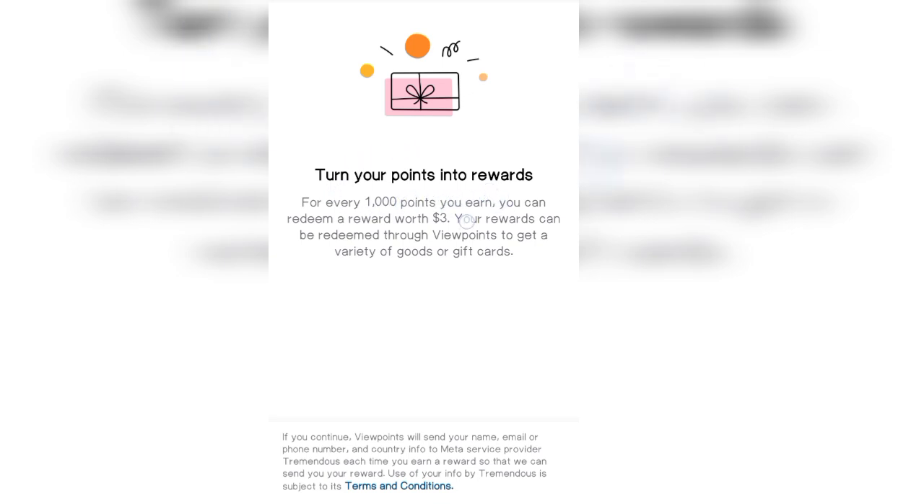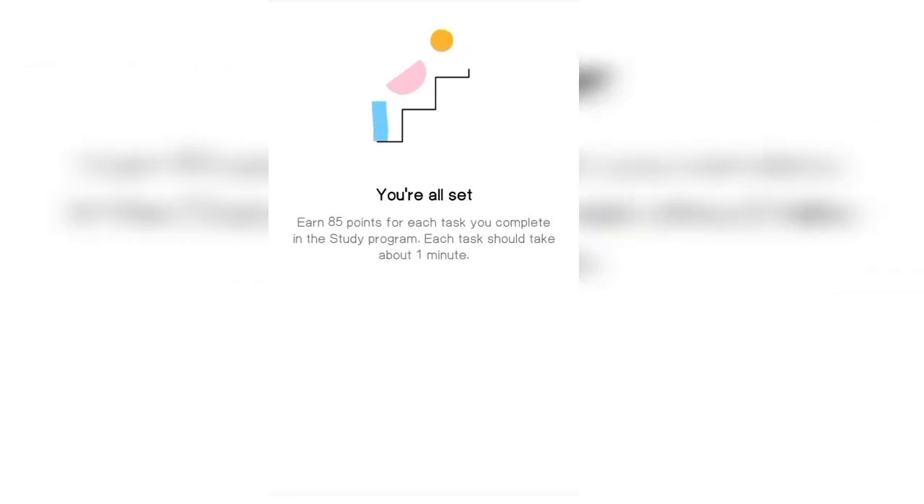That is it. Now they are asking me to turn my points into rewards. All right, it is time for me to turn my points into rewards right now. So at this point, it's just simply for me to gain my points, right? As you can read, they say for every 1,000 points you earn $3. Now they said you are all set, earn 85 points for each task you do. So let's assume we just finished one of the tasks. Let's see what they are going to give to us.